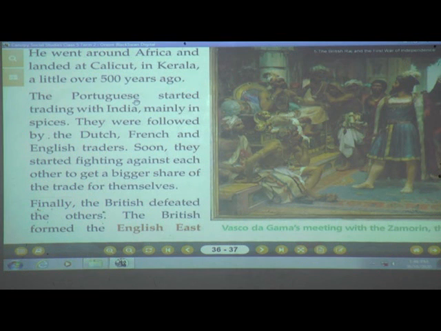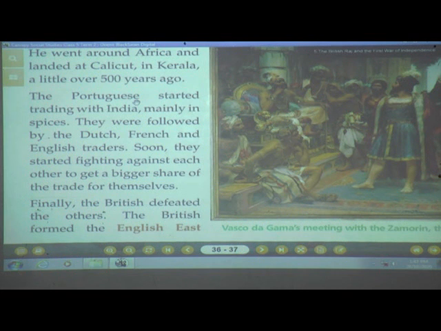Then after the Portuguese, the Dutch, French and English traders came to India. Now the competition increased. Earlier only the Portuguese were taking the spices. Then these Dutch, French and English traders also visited India for trading. If one is taking 100 kilos and the other is taking 200 kilos, then there will be a shortage for the other traders, right?